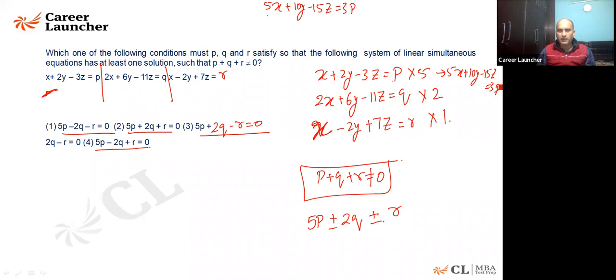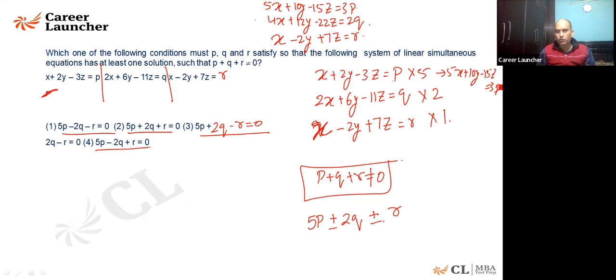And if you multiply the second by 2, it will become 4x plus 12y minus 22z is equal to 2q. And multiplying the third by 1 will not bring any changes. That is equal to r.